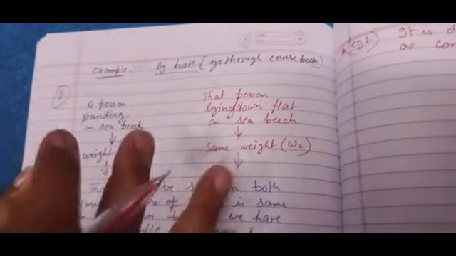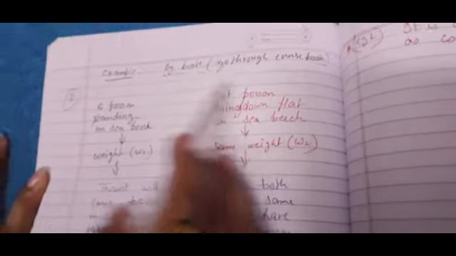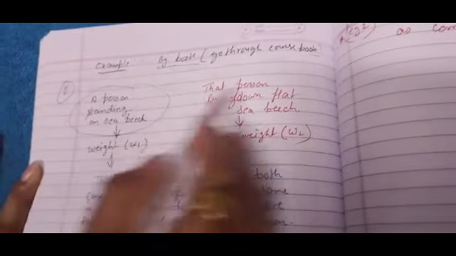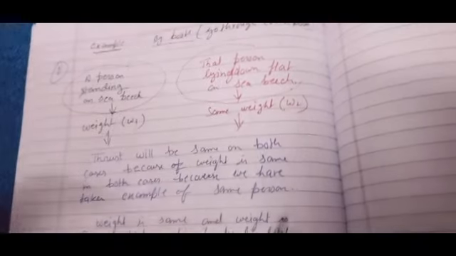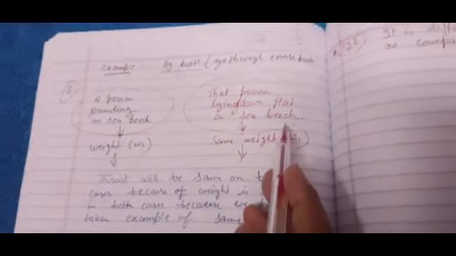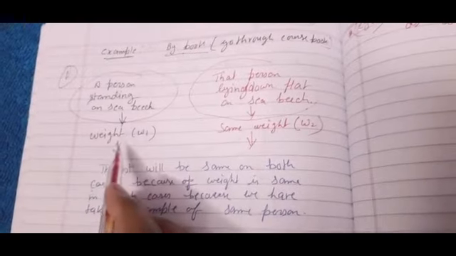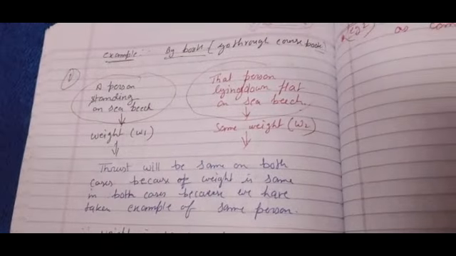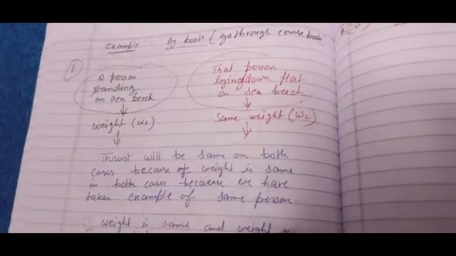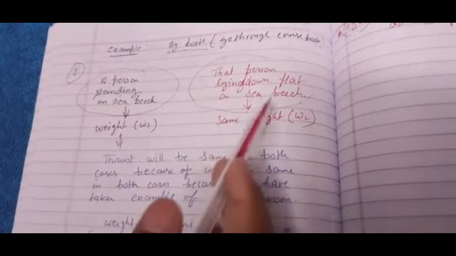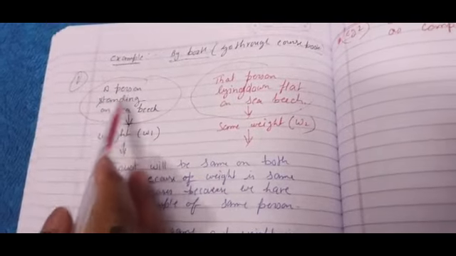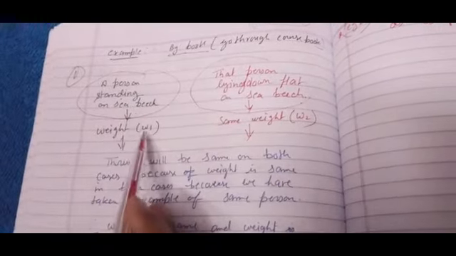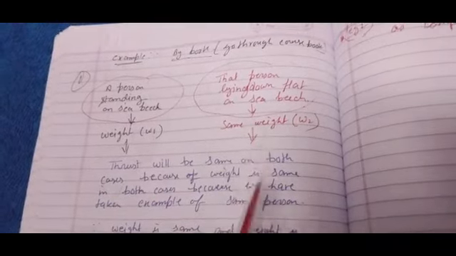Examples, you will go through your book, children. One thing I have tried to explain here: a person standing on a sea beach, and the same person lying down flat on the sea beach. You will see his or her footmark is there on the sand, but here there is no such thing. Why is there such a difference? Instead of drawing the diagram, I have written the situation. A person standing on the sea beach, that person lying down flat on the sea beach, weight I have written as W1, and the same weight W2 because the person is the same.